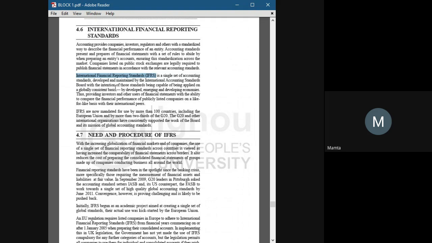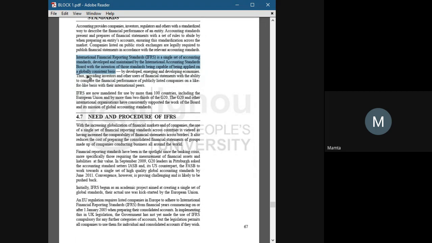What was their aim? Their aim was to create rules or regulations of accounting so that there would be smooth transactions between companies of different countries. That's why any person can invest in a company situated outside their nation.